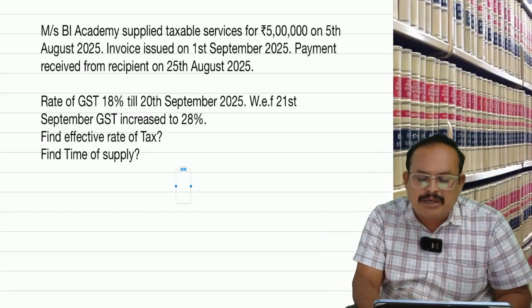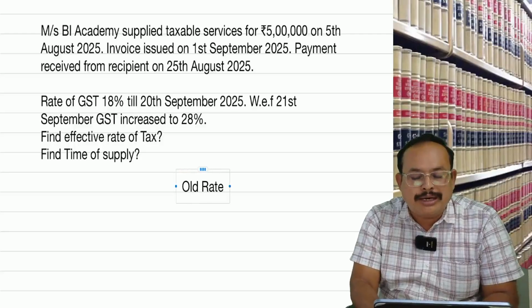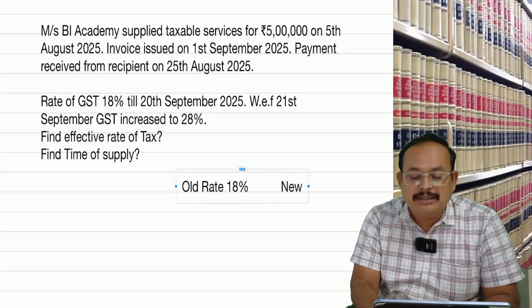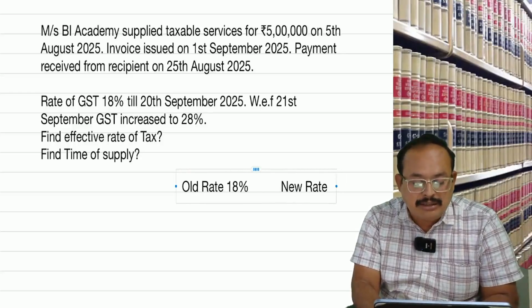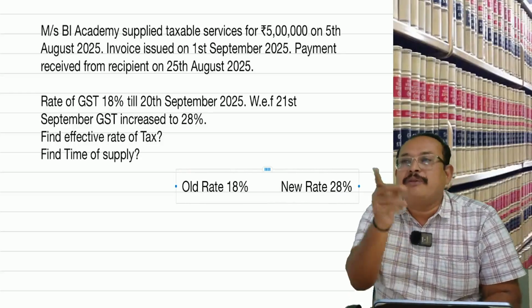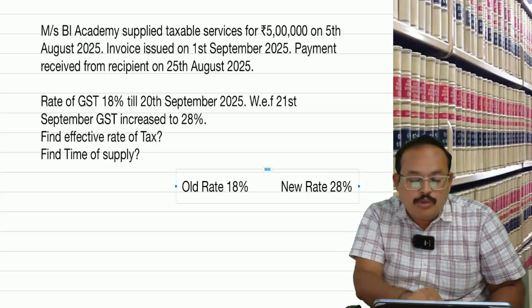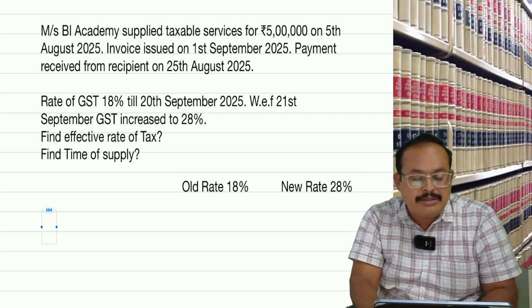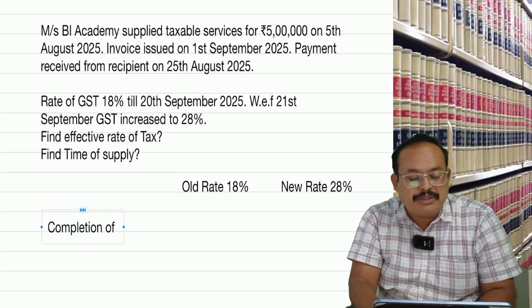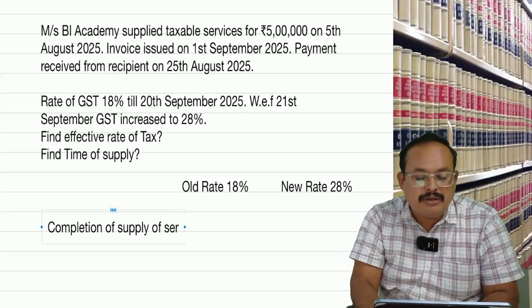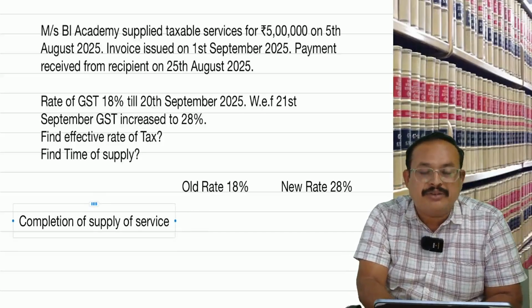Here two rates are fighting the poll: the old rate of 18% and the new rate of 28%. There are three voters. One voter is the completion of supply of service.